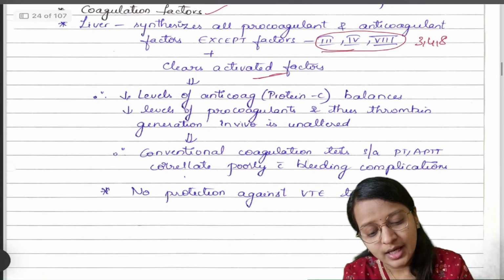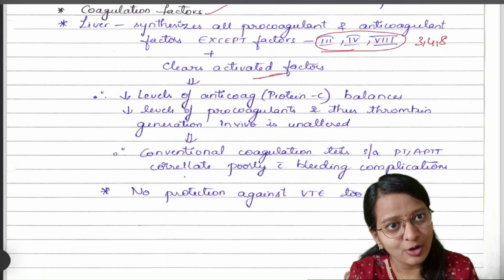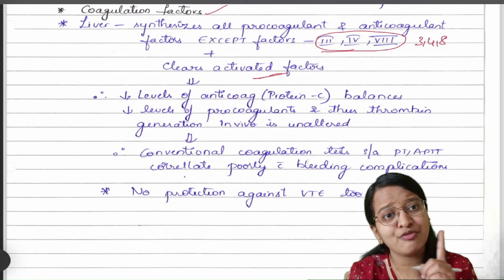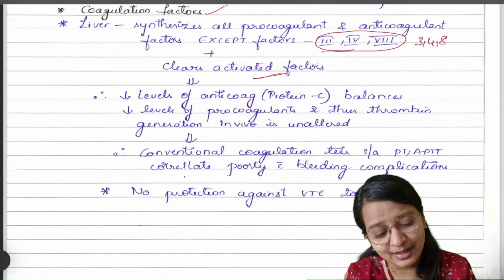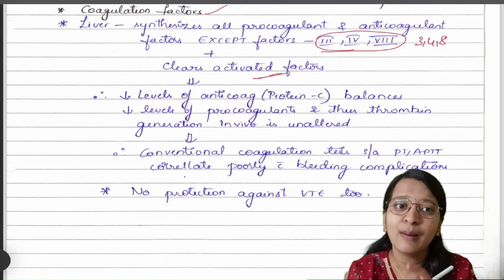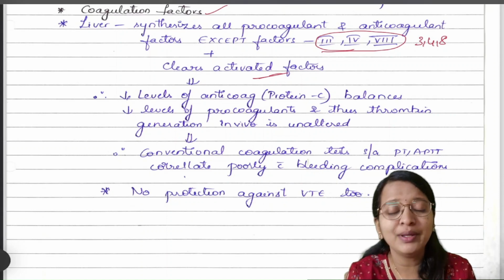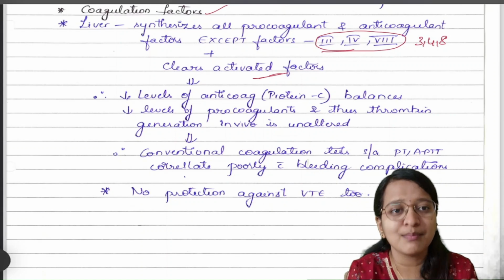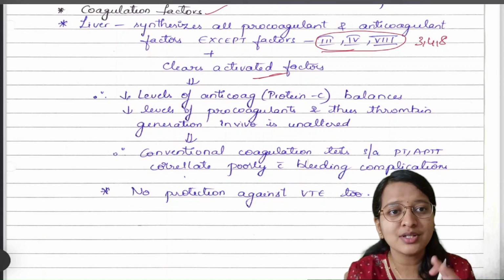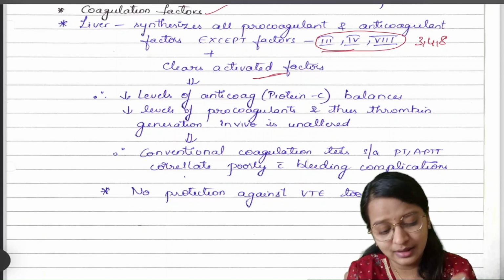So, decreased levels of your anticoagulant factors, because the liver helps in the synthesis of anticoagulant factors too, right? So, the decrease in those anticoagulant factors balances the decrease in procoagulant factors up to some extent. So, there might not be any bleeding manifestations up to some stage because thrombin generation is not that altered.